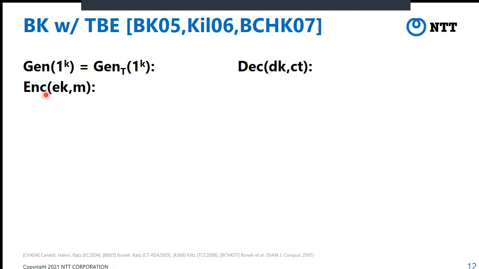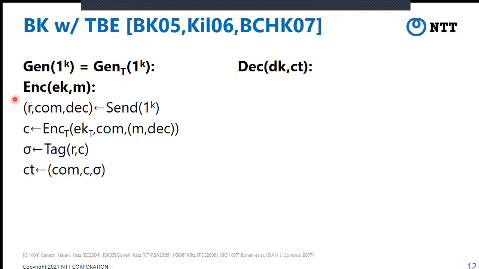To encrypt a message under this EK, it first generates R and a commitment and decommitment by using the commitment sending algorithm. Then it generates ciphertext C of the message and decommitment under the tag commitment. Then it produces the MAC tag sigma using R as the secret key on the ciphertext. Then it outputs CT as commitment, and C and sigma.